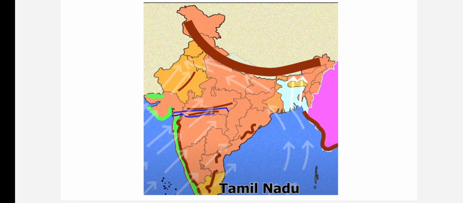Now, the Tamil Nadu coast remains dry during the season. This is because the Tamil Nadu coast is located parallel to the Bay of Bengal branch of the southwest monsoons. Further, it lies in the rain shadow region of the Arabian Sea branch of the southwest monsoons.